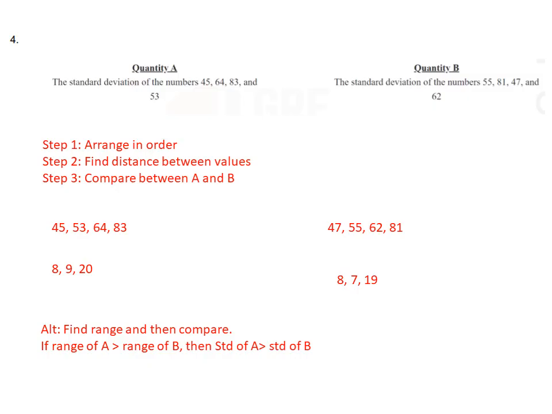Alternatively, what can I do? Find out the lowest number and the highest number. If the range, the difference of those numbers, is not the same in case of quantity A and B, then if the range of A is greater than the range of B, the standard deviation of A will be greater than the standard deviation of B. And if the ranges are the same for both quantities, then you need to arrange those in order, find the distance and then compare. Okay, so the alternative method is a shortcut trick for you.